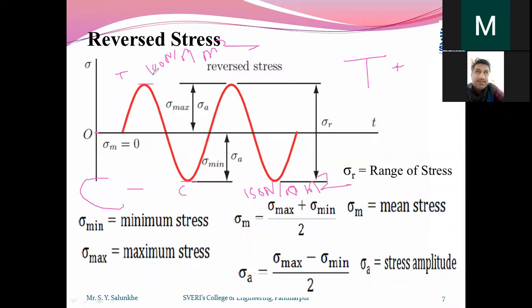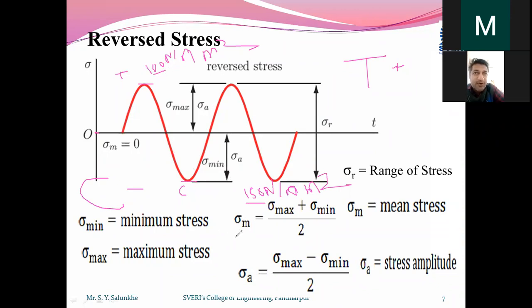It is not the case that if we have achieved 100 tensile, we should achieve only 100 compressive. It may vary. This range of 100 Newton per millimeter square tensile and 150 Newton per millimeter square compressive, where tensile is not the same as compressive, is called reversed stress. That is nothing but tensile becoming compressive.